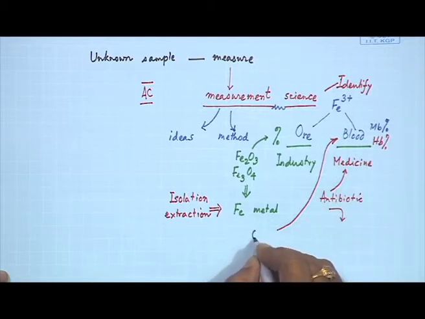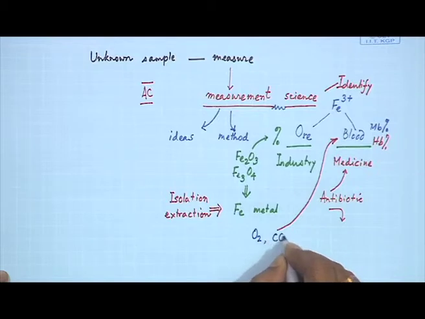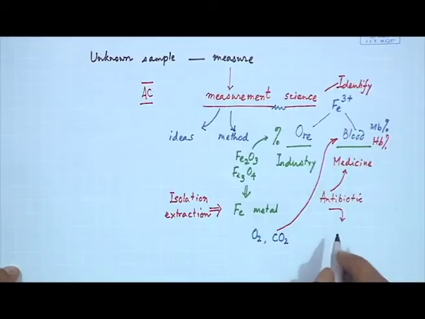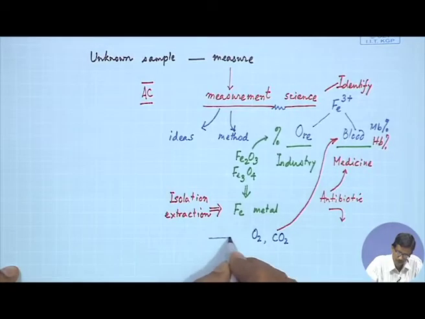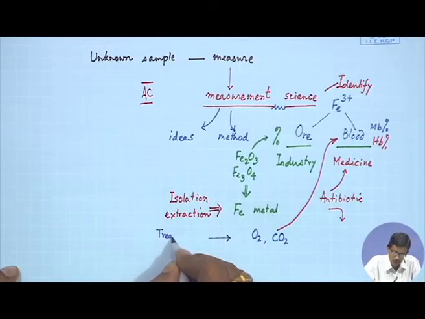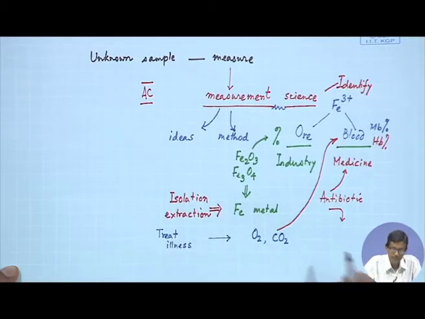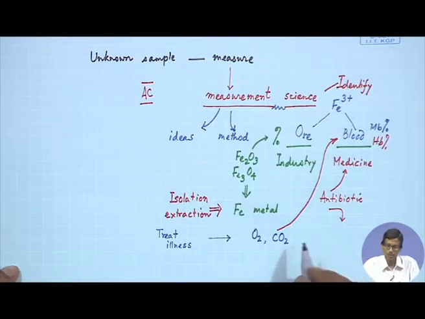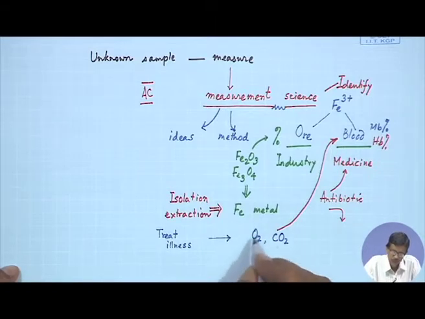So, the dissolved O2 and the dissolved CO2 we can find out for this particular blood sample. So, this will be related to illness, and doctors will go for treating this illness.